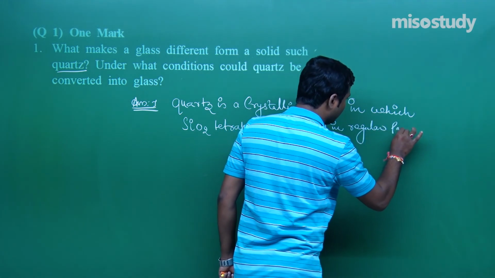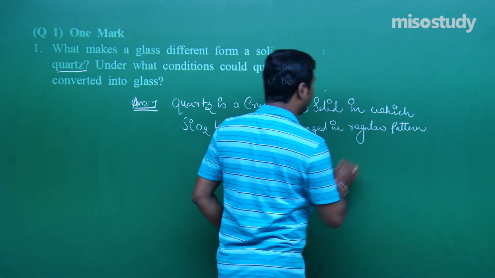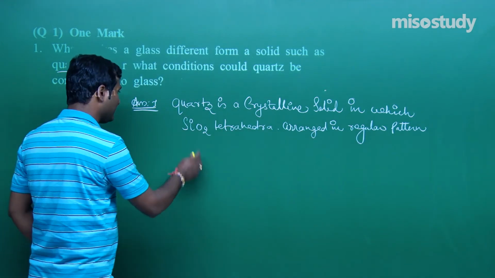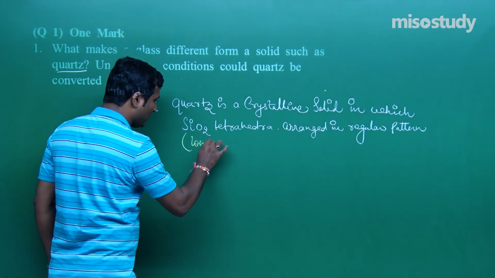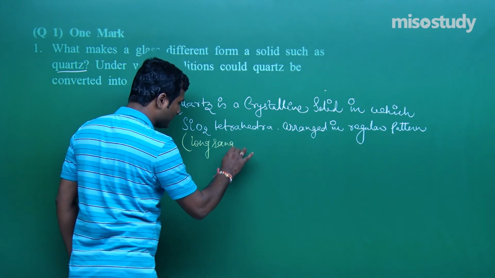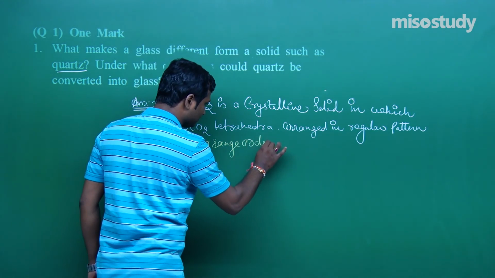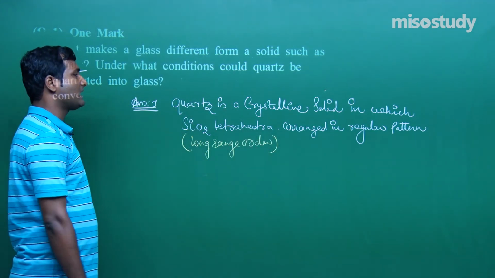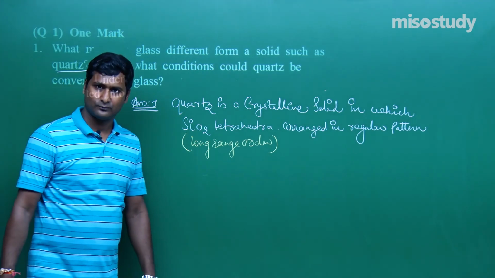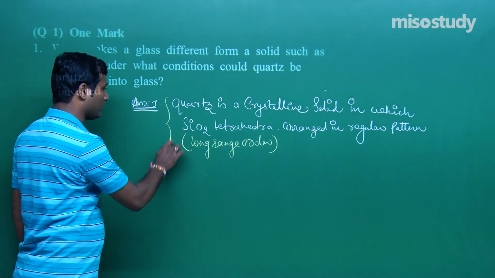In this case there is a long range order. That is, SiO2 tetrahedra are arranged in a regular pattern with long range order.